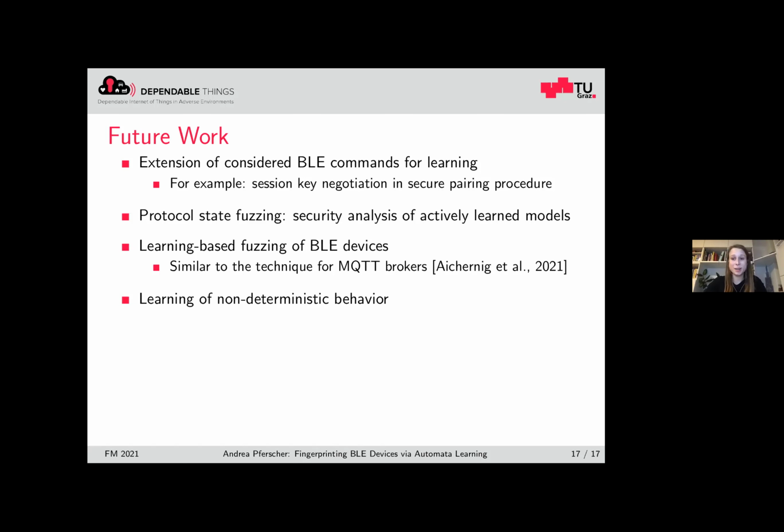And since some of these devices behave non-deterministically, it would be interesting not to learn a deterministic model, but also to consider non-deterministic learning algorithms and to learn a non-deterministic model out of these devices.